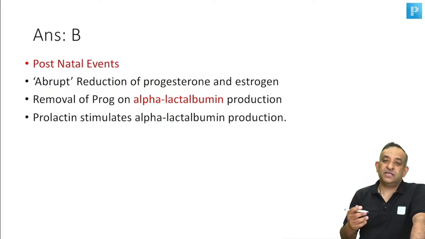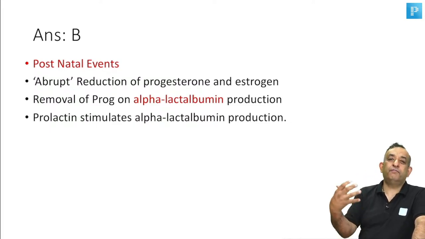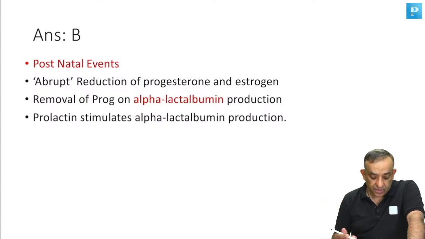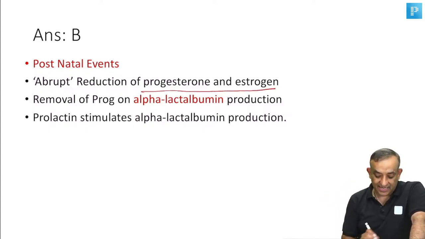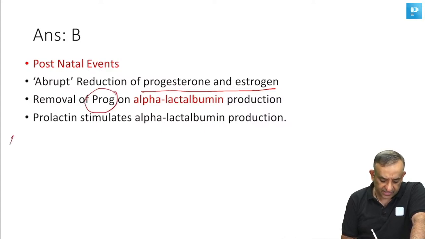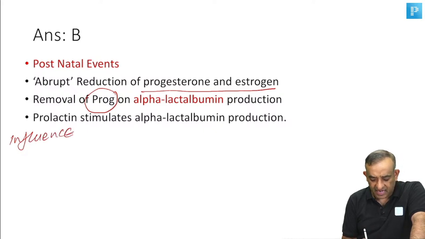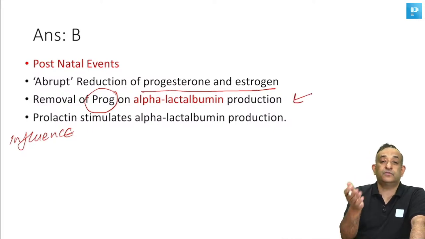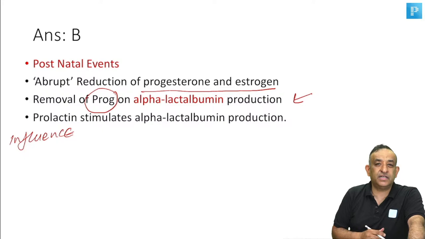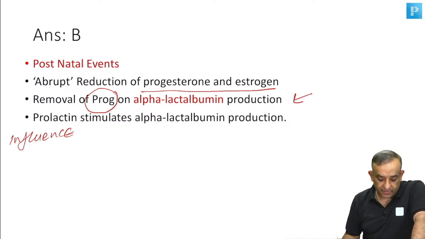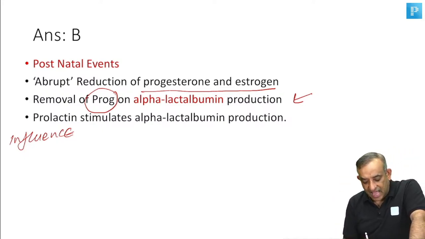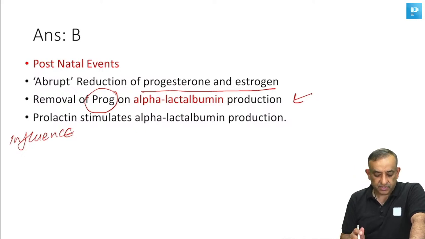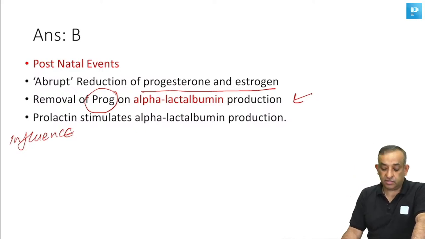What is the cause of milk production increasing after delivery? An abrupt reduction of progesterone and estrogen, removal of progesterone influence on alpha lactalbumin production. Alpha lactalbumin production is reduced because of progesterone, and that inhibition is gone after the woman delivers. There is a progesterone withdrawal after delivery, and prolactin stimulates alpha lactalbumin production. These are the postnatal events which help in the formation of breast milk.